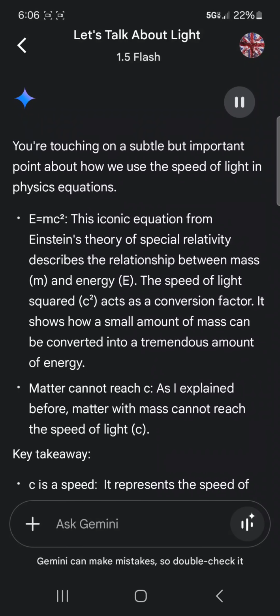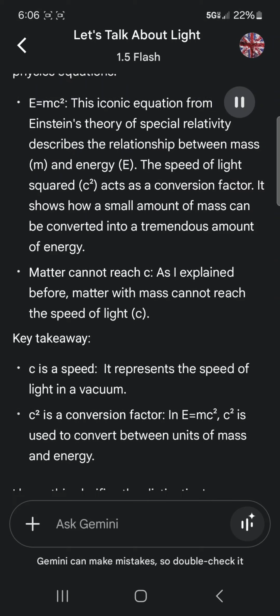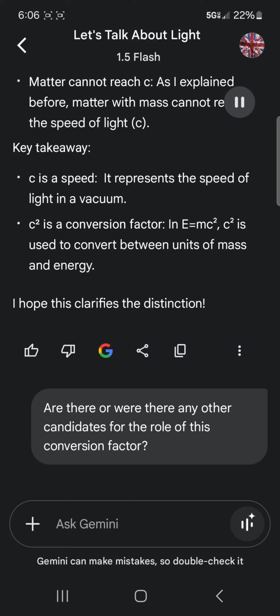You're touching on a subtle but important point about how we use the speed of light in physics equations. E equals MC². This iconic equation from Einstein's theory of special relativity describes the relationship between mass, m, and energy, E. The speed of light squared, c², acts as a conversion factor. It shows how a small amount of mass can be converted into a tremendous amount of energy. Matter cannot reach c. As I explained before, matter with mass cannot reach the speed of light, c. Key takeaway. C is a speed. It represents the speed of light in a vacuum. C² is a conversion factor. In E equals MC², C² is used to convert between units of mass and energy. I hope this clarifies the distinction.